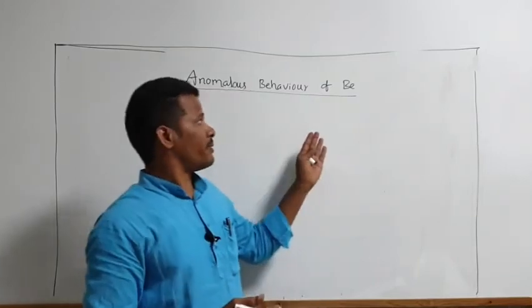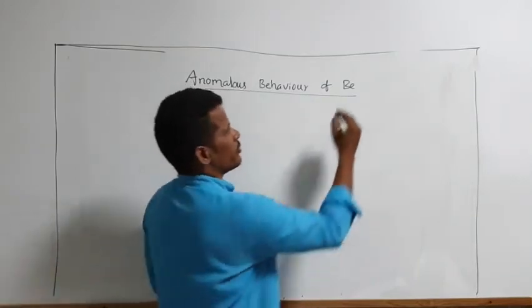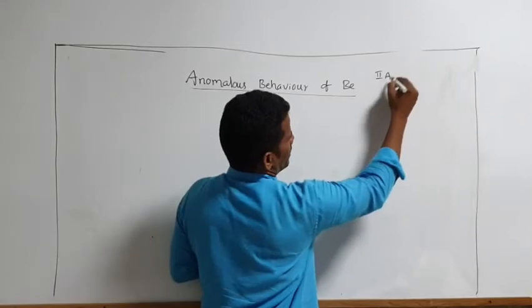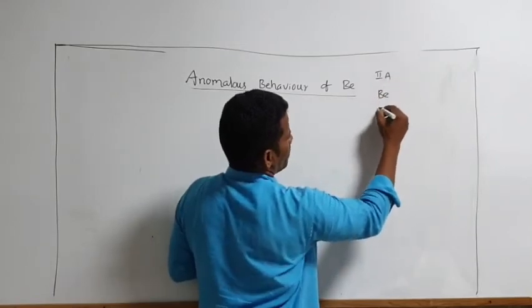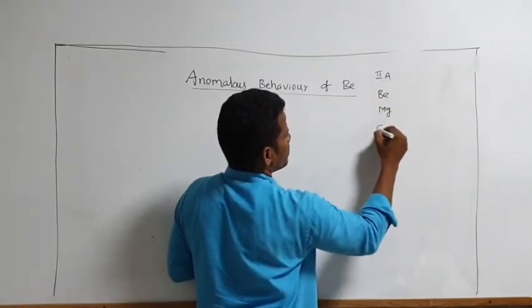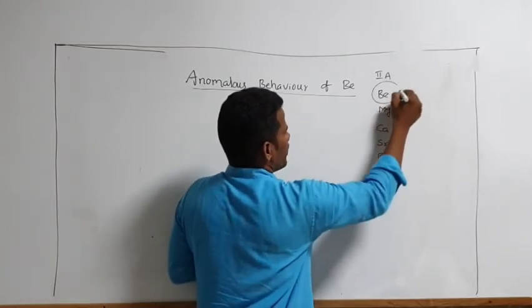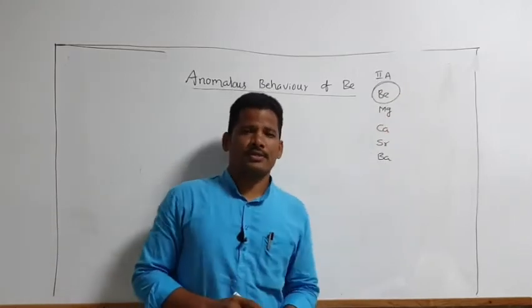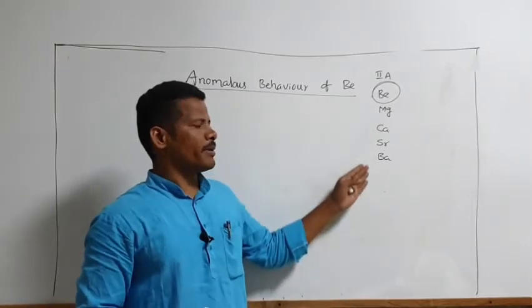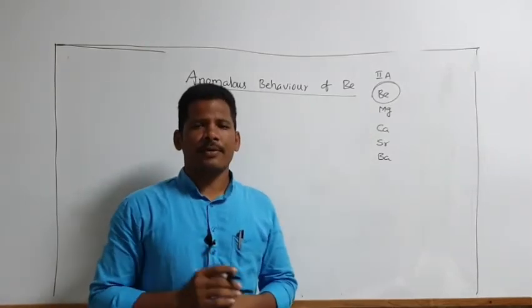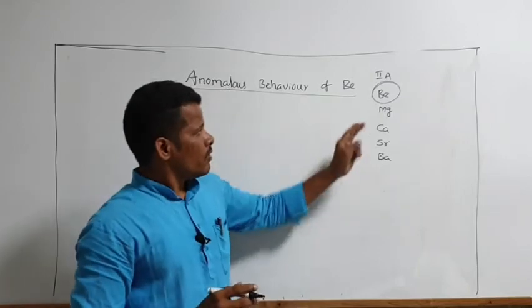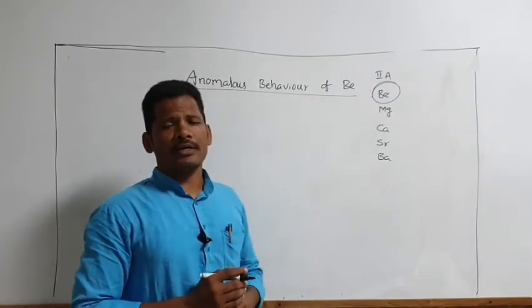In our society one person is different. Same way in this family, second group elements, alkaline earth metals family: beryllium, magnesium, calcium, strontium, barium. Beryllium shows different properties when compared to the remaining members. So it's very important for competitive examination. Why does it show different properties?